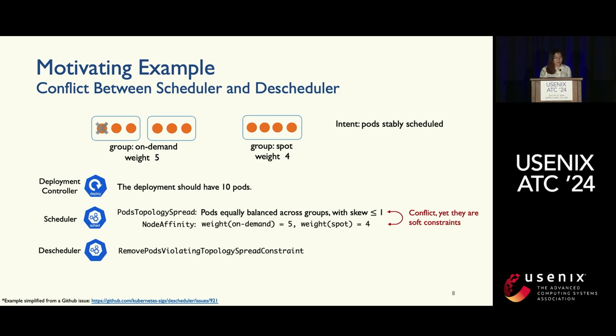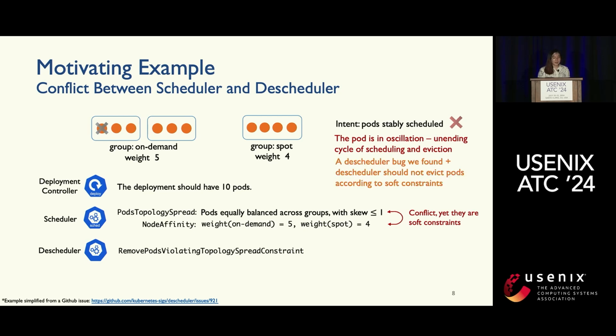Because the deployment controller needs to maintain 10 pods in total, a new pod will be recreated and then rescheduled by the scheduler onto the same node again, and will then be evicted by the descheduler again, and so on and so forth, causing these oscillations, where the pod is in an unending cycle of scheduling and eviction. This is really caused by a descheduler logic bug we found, plus the descheduler should be configured not to evict the pod according to the soft constraint.